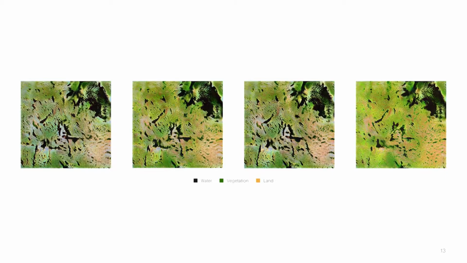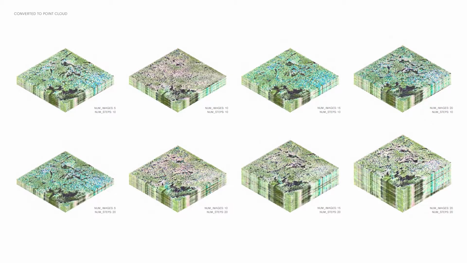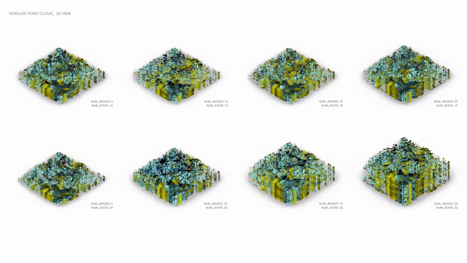Water, vegetation, and land information is extracted from and processed by an algorithm, which converts it to a point cloud visualization. Several iterations of this process allow for detailed results, which are then converted to voxel maps. The voxelized morphology is converted into a topographic model by a process of color height mapping and erosion simulation.